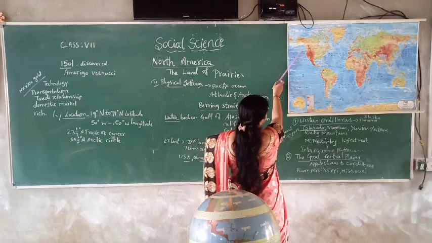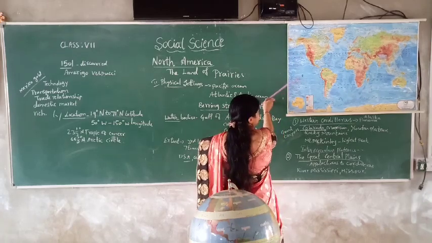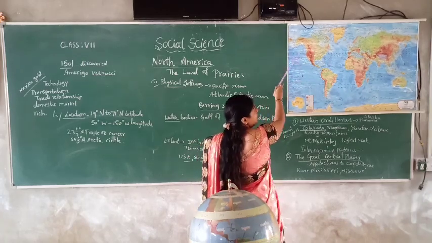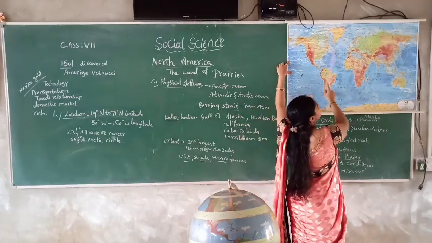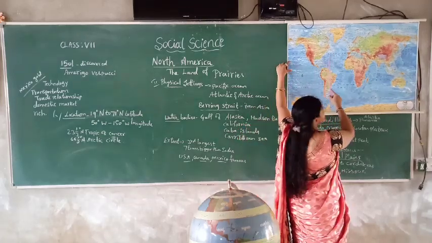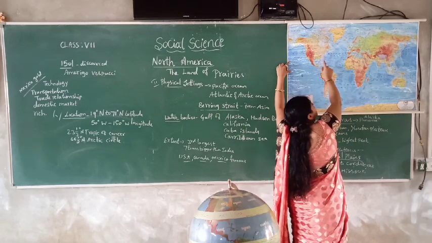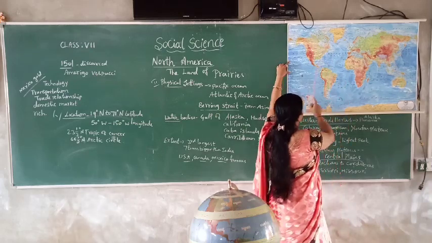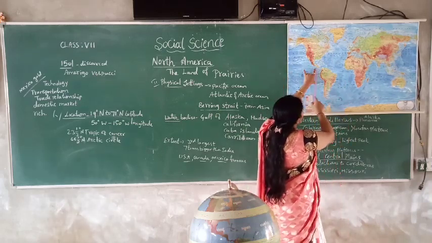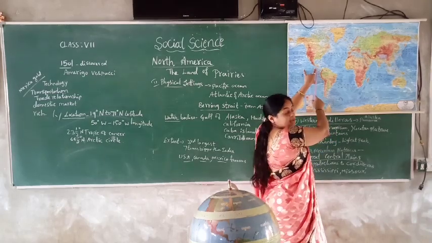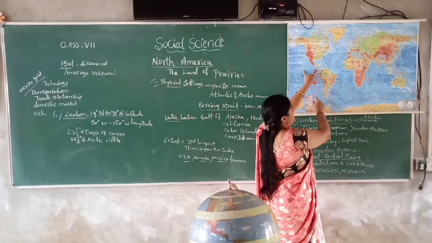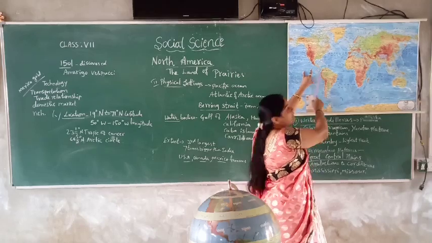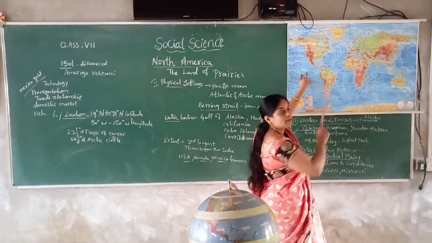First of all, the western part of North America is fully covered by the Pacific Ocean, and the eastern part is covered by the Atlantic Ocean, and in the northern part, it is covered by the Arctic Ocean. And here, the Caribbean Sea at the southern part. So water bodies cover the whole of this continent.